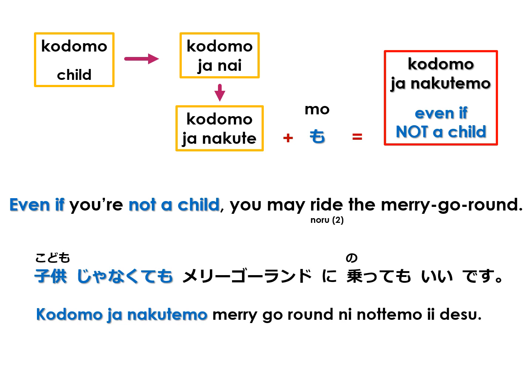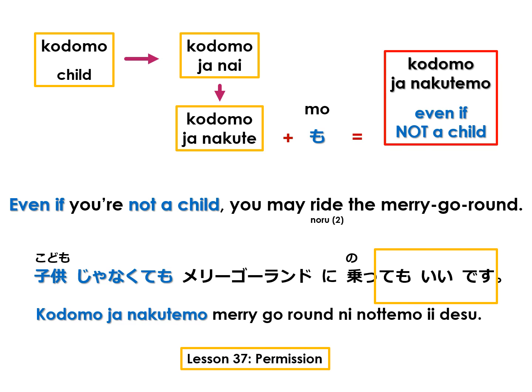In Japanese, あなたは子供じゃなくてもメリーゴーランドに乗ってもいいです。The てもいいです conjugation denotes permission. You can review this conjugation in lesson 37.